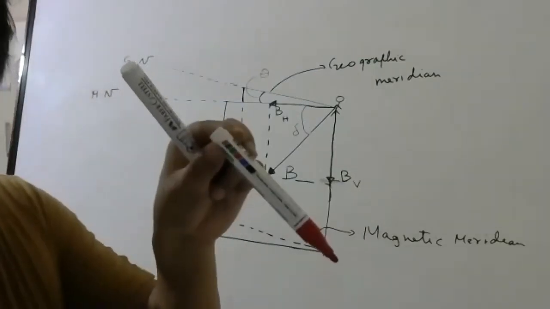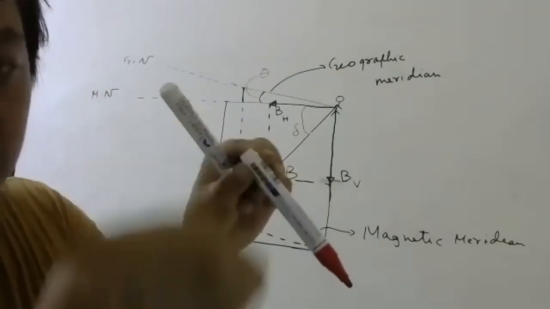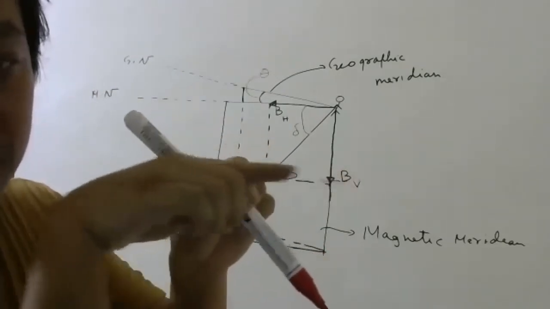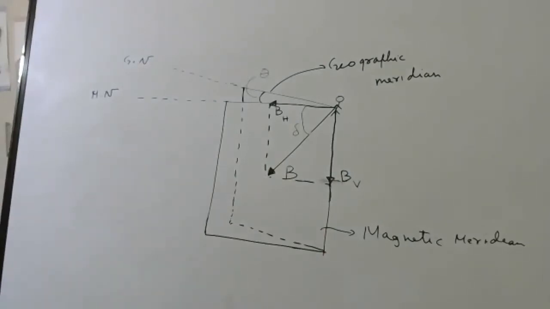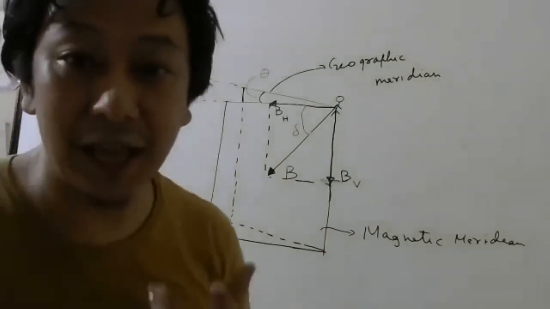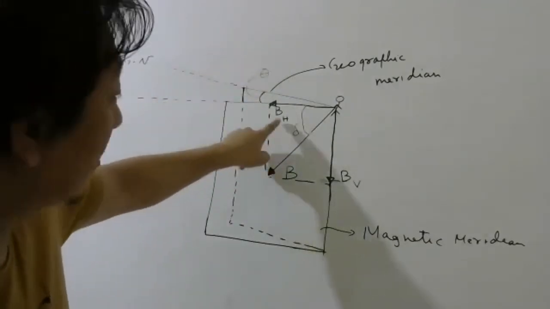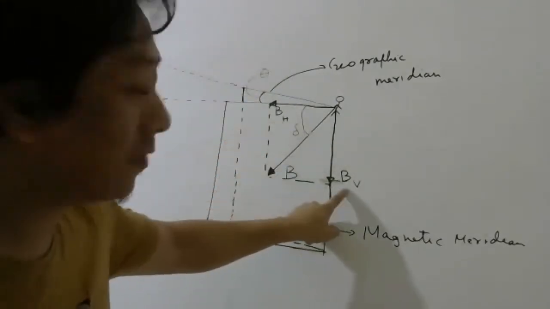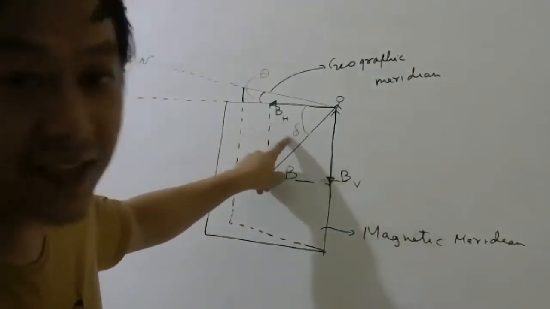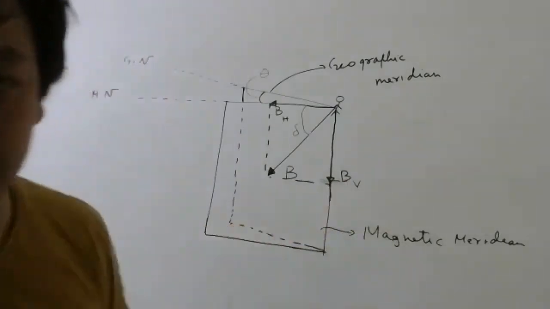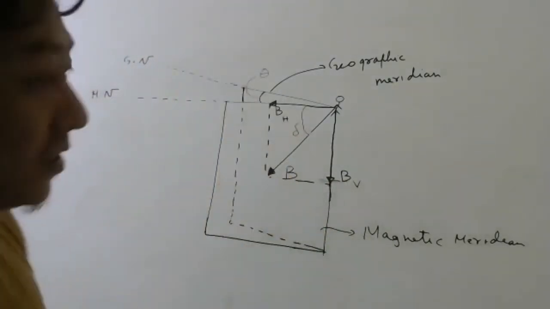Imagine this is the Earth's magnetic field in the magnetic meridian. Take one component here, take one component here. This is the horizontal component. This is the vertical component. So which three are called magnetic elements? This theta, this delta, and this BH. Why are B and BV not called? If you know BH and delta, you can find this also, this also. So let us now derive some small relations between these quantities.